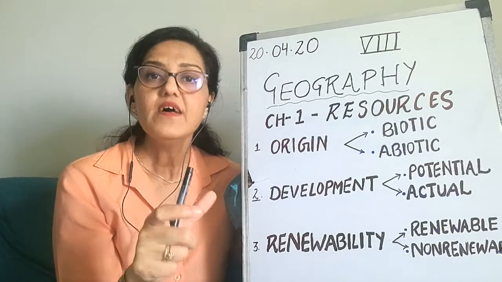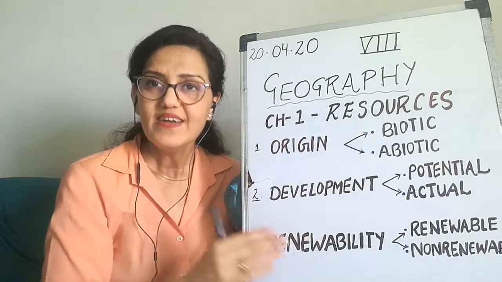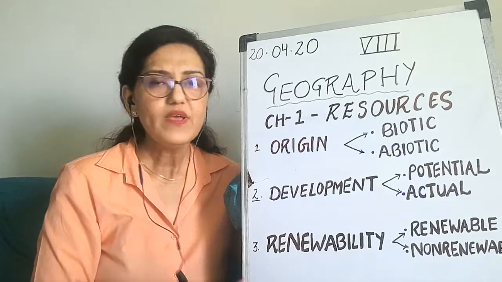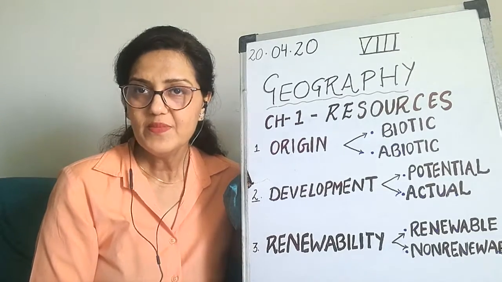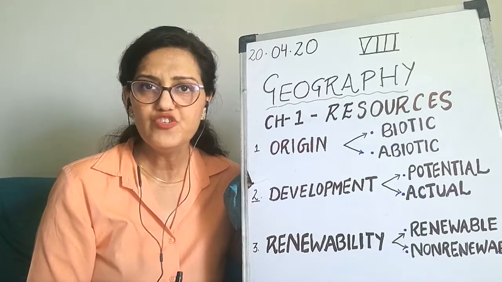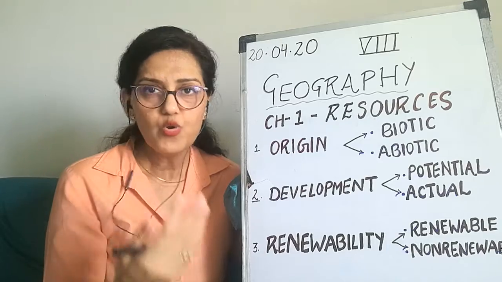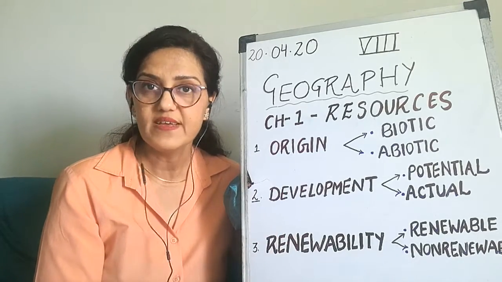Actual resources are also called developed resources because they are already developed. Can you give some examples? Like coal, petroleum: we know they are about to finish and this much amount is left. Similarly, iron ore and gold: we know this much reserve the country has and we are using it.